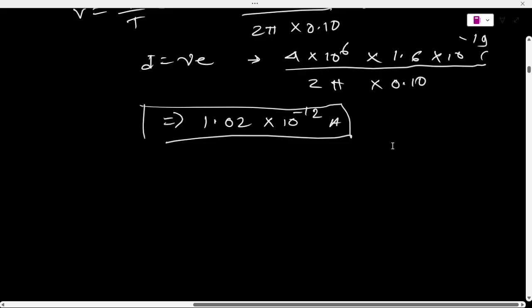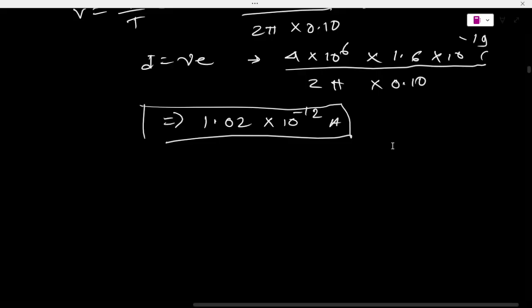So again I am saying one thing: when the question asks that an electron moves in a circular orbit of radius r with constant speed, the radius is given, 10 centimeter, and the constant speed is also given, 4 into 10 to the power 6 meter per second.